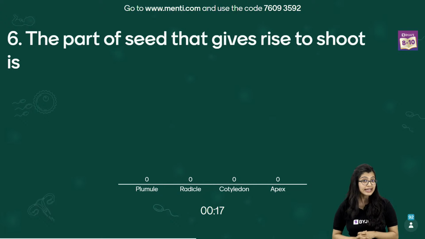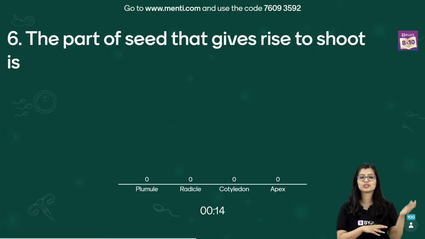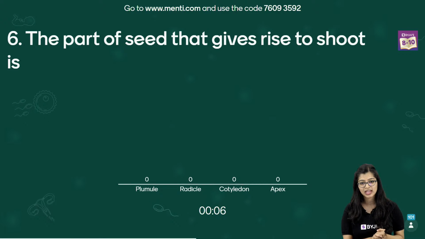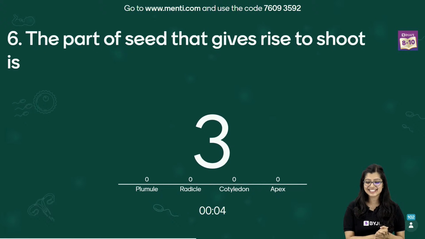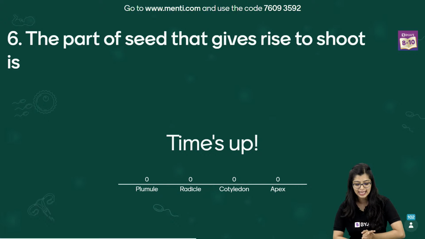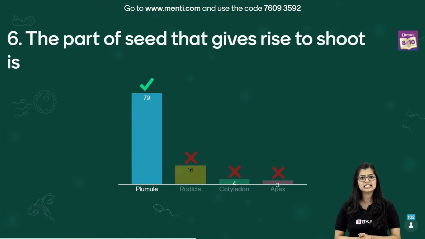And we know that seed has the embryo. I've sort of dropped a hint there already. So this should be very simple. You have 12 seconds left on the clock and we need to identify the part that gives rise to the shoot. Yes, I can see answers coming in. Very good, guys. The answer is the first option that we have here, which is plumule. And 79 of you have got this right.